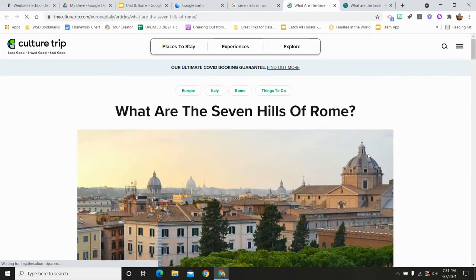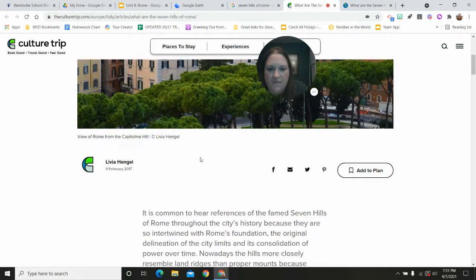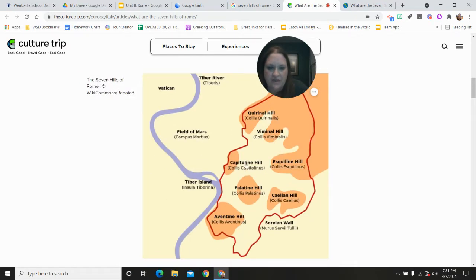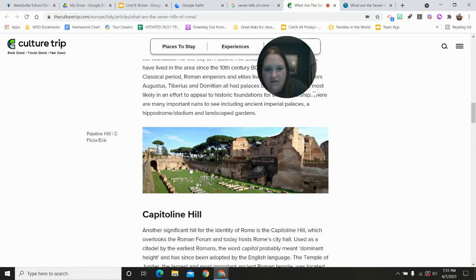This is it. Okay, so this is a view from one of the 7 hills of Rome. This is Capitoline Hill. As you can see, it's a little bit higher than the rest of Rome. They're not huge hills. Again, here's another picture of those 7 hills. They're not huge like mountain hills, but they are high enough where they would have a very good view of anybody that was coming into the city.